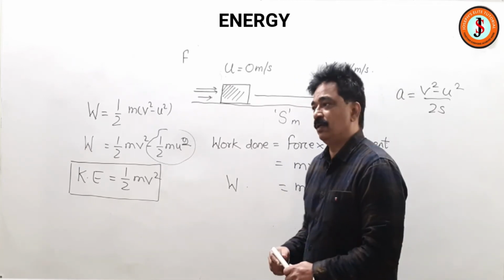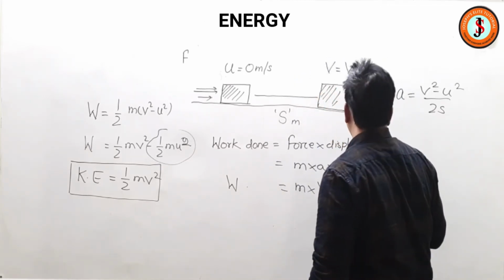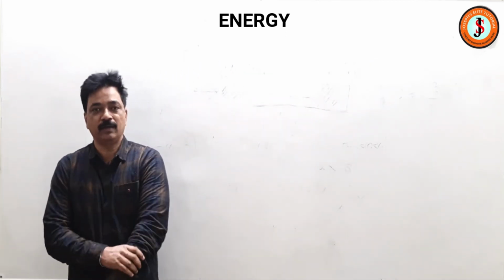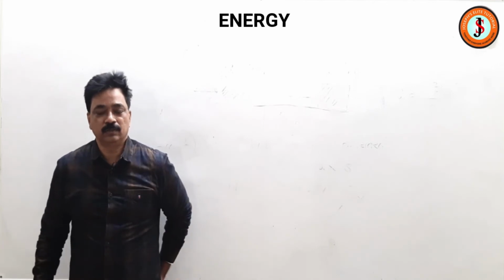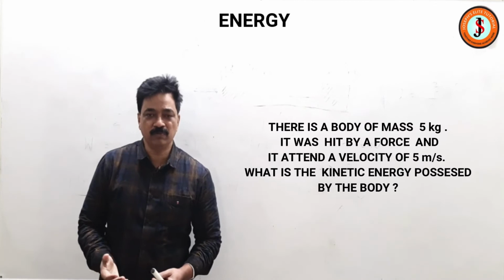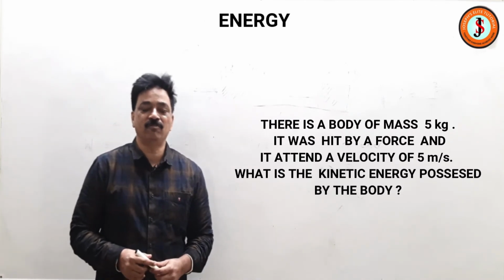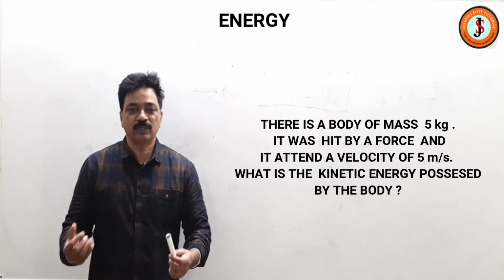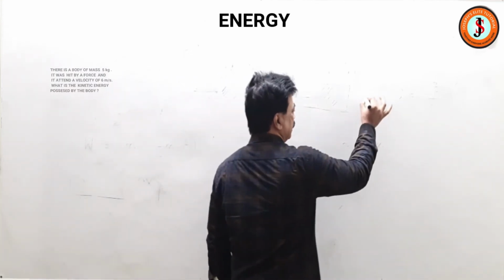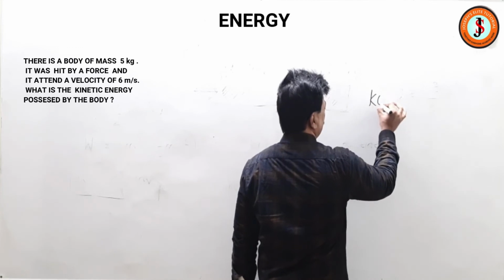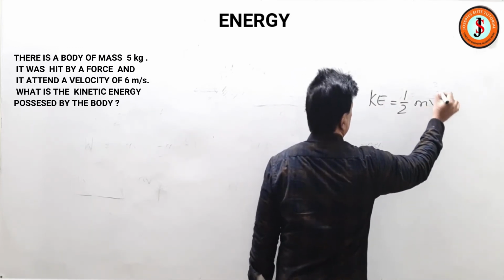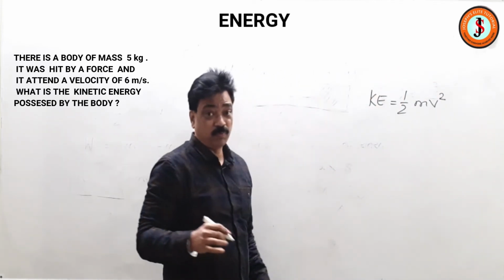For example, I take a numerical. Now children, suppose there is a body of mass 5 kg and it was hit by a force and it attained a velocity of 6 meter per second. So what is the kinetic energy possessed by that body? It's very simple. Kinetic energy will be equal to half mv square.